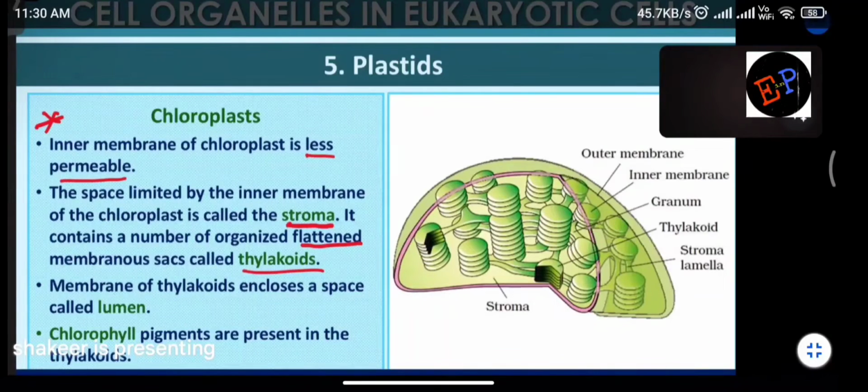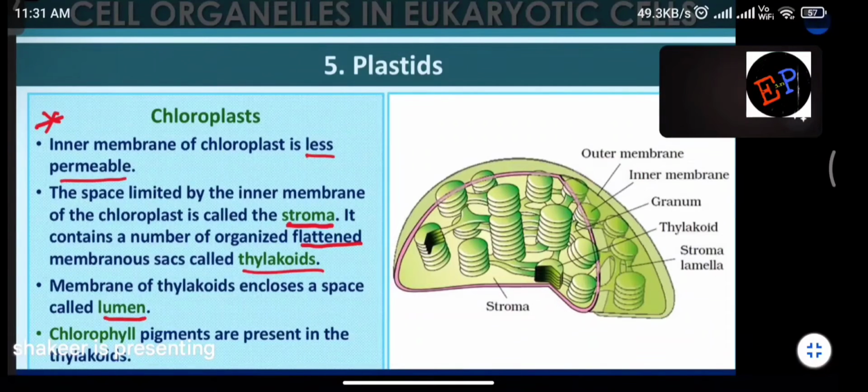Sacs means bag-like structures. These bags, they are called as what? They are called as thylakoids. In the figure you can see. Clear, ma? So membrane of thylakoids enclose a space called lumen. And again inside the thylakoids, that space is called as what? That space is called as lumen. Are you able to understand?